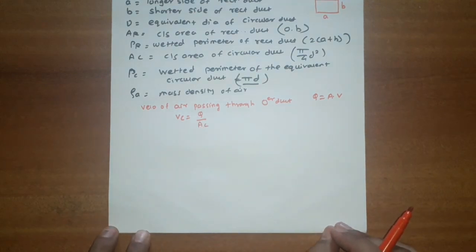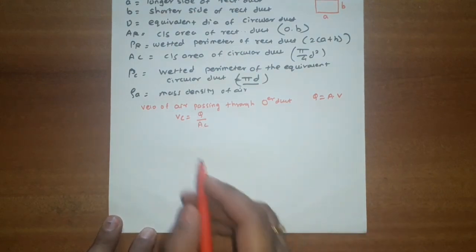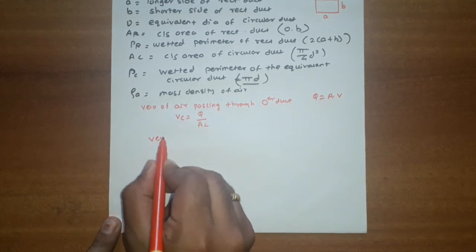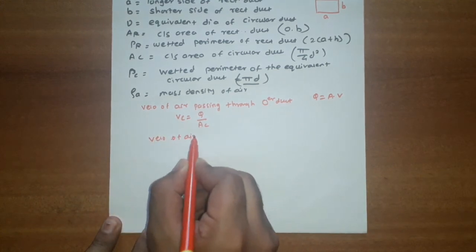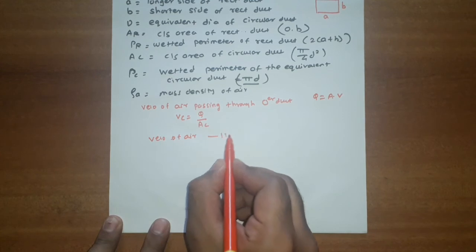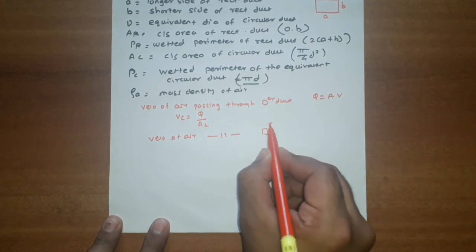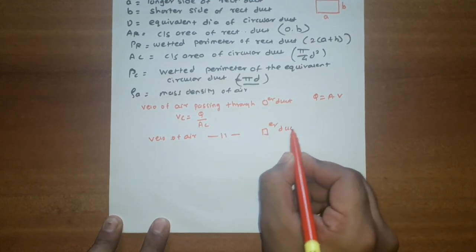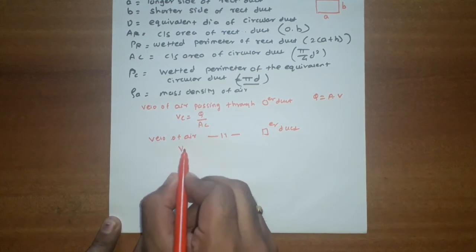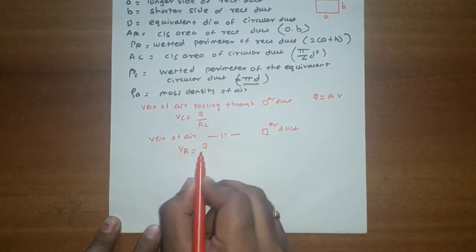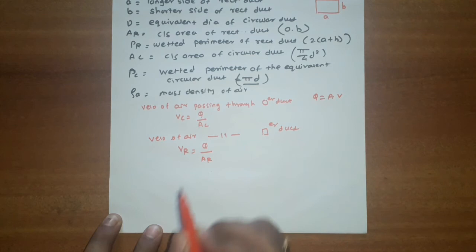Now similarly we can calculate the velocity of air passing through the rectangular duct, VR is equal to Q divided by AR.